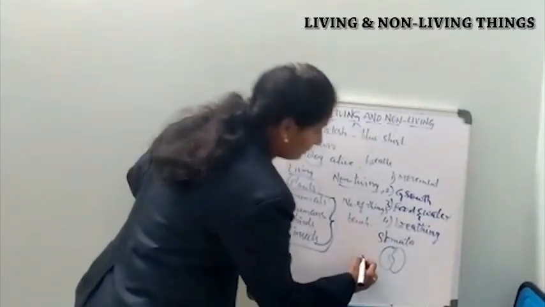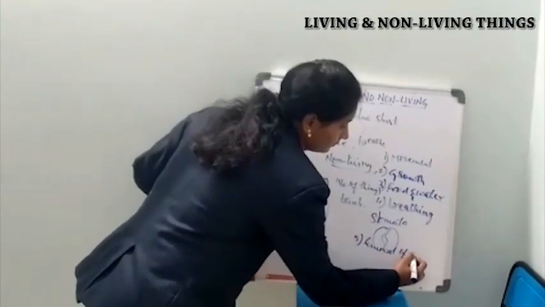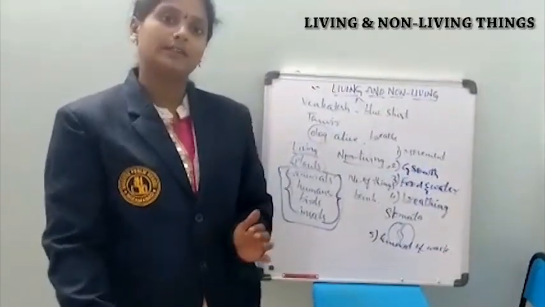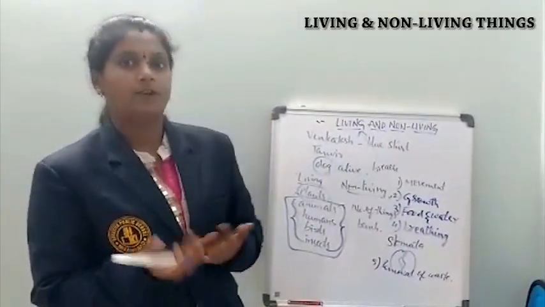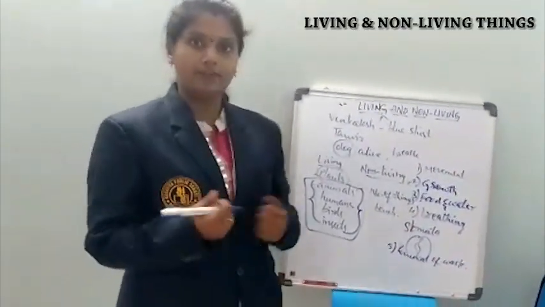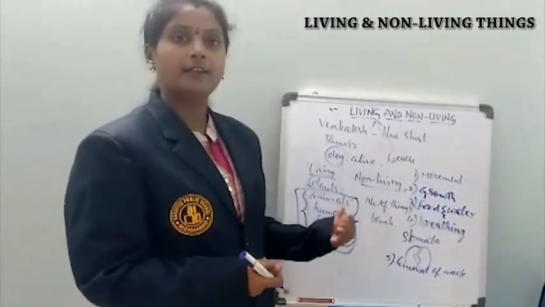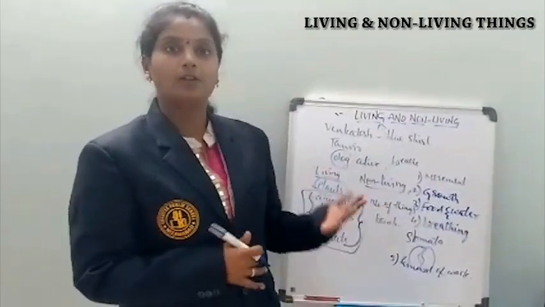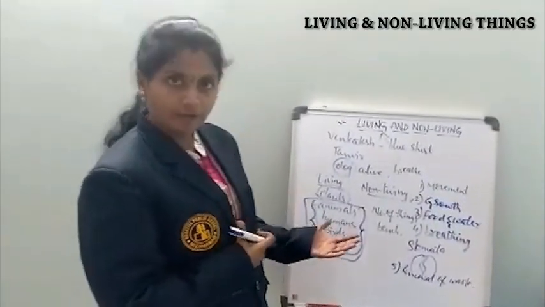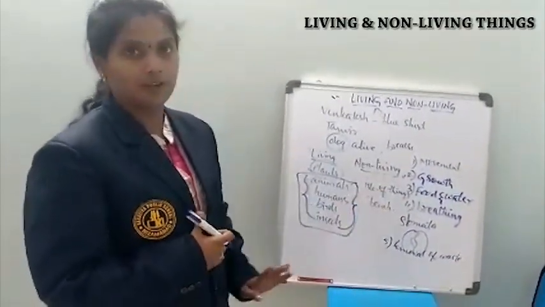Next, moving on to the removal of waste. All living organisms take food to get energy to perform our daily activities. We need energy to perform some activities. For example, a tiger needs food to hunt animals or to fight with other animals. Birds also need food for flying in the sky, and insects also need food. All living organisms need food and water for their survival.